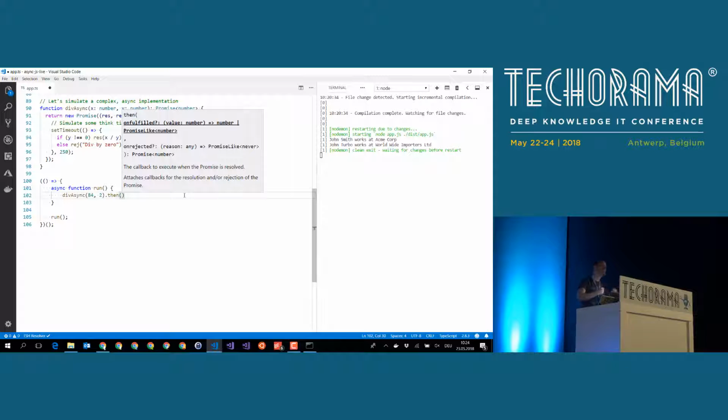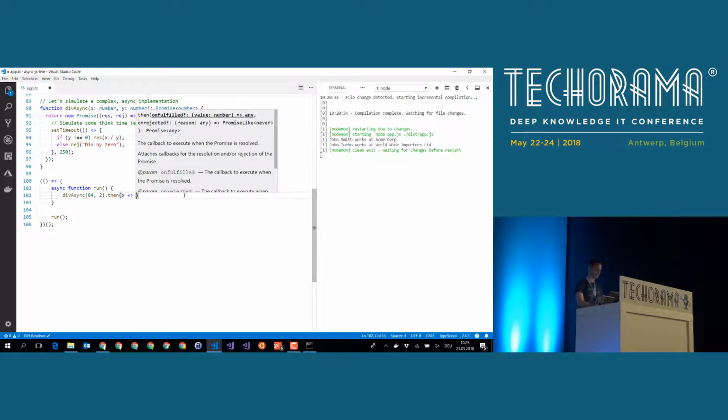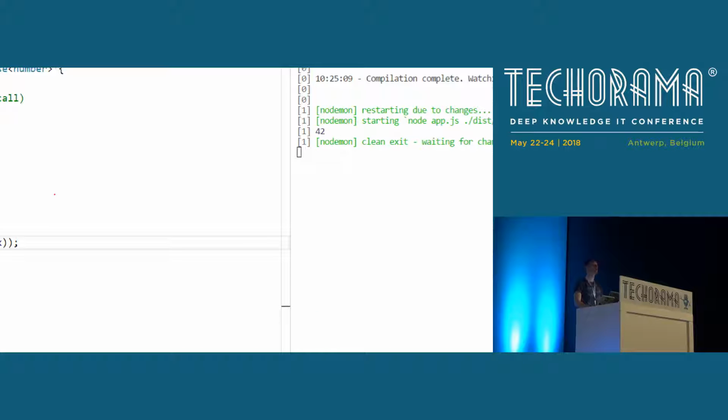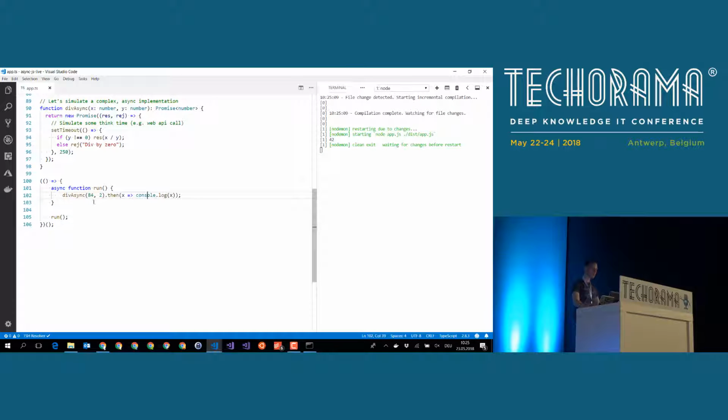We are providing a callback here that will be called when the promise is resolved. So we can do something like this. x will be the result, and we say console log x, and if we save this, it should return, yep, 42. So we called the async method, and we used the then method as a callback.